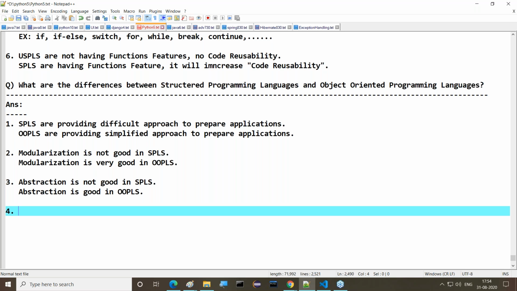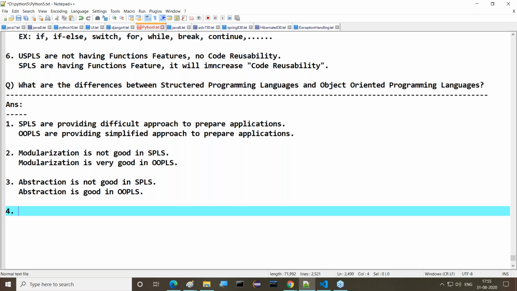If we declare a package in Python or Java, whatever it may be, the package acts as a folder. A folder provides hiding for its internal content. It does not show the data directly to the outside. The folder has its own internal data and hides it, not allowing it to be visible outside. So it provides some restriction, and that process of hiding the data is called abstraction. In structured programming languages, abstraction is not good, but in object-oriented programming languages, abstraction is very good.